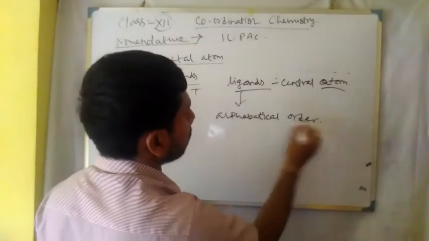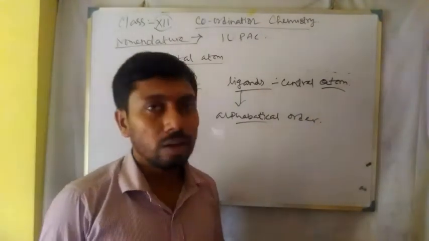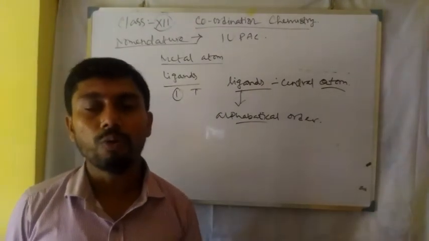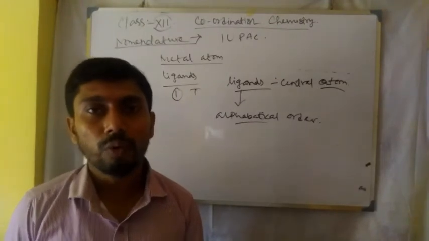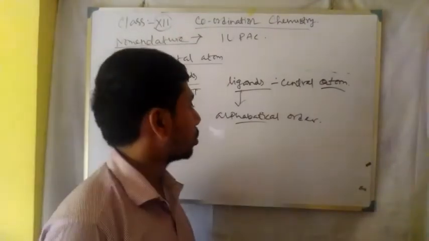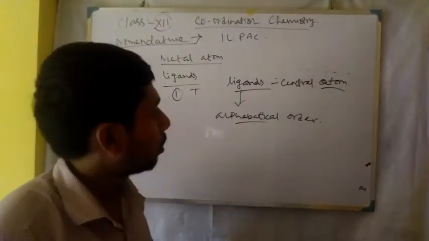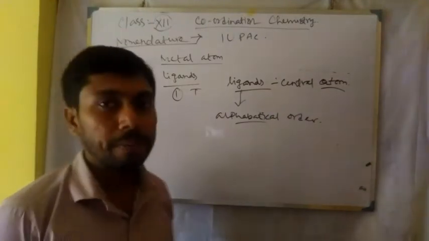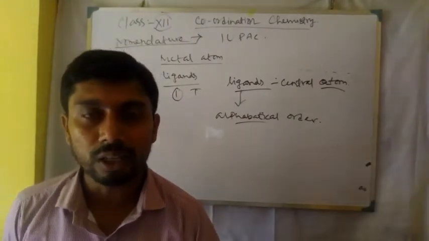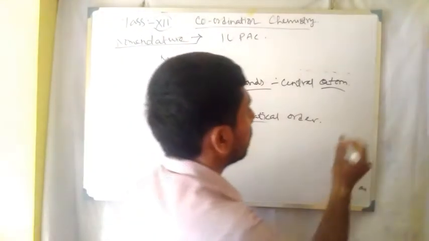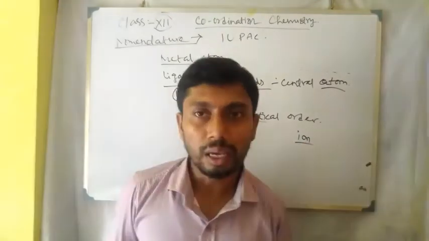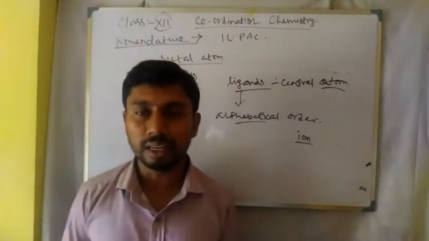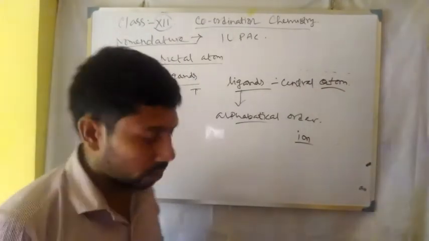Alphabetical order. So, first of all, naming of the ligands, and always the first letter starts with a small letter, and there will be only one word. There is no space in between the words or in between the names of the ligands. So the alphabetical order will be followed to name the ligands and then the name of the central atom. Now, if it is an ionic species, then at last it will be one term, that is ion. If it is an ionic species, if it is identified in the representation, then ion will be mentioned at last. So it is the basic rule.